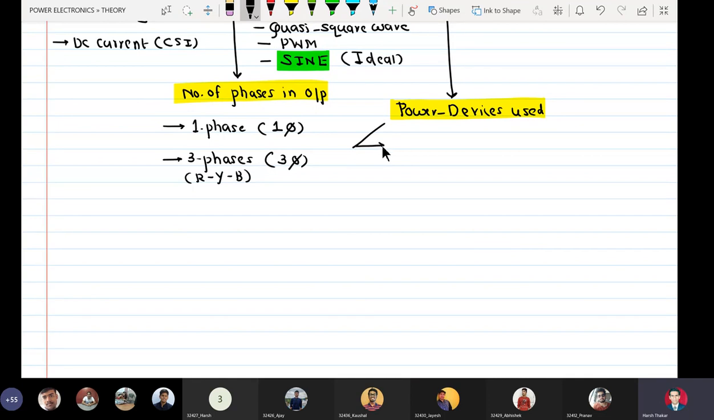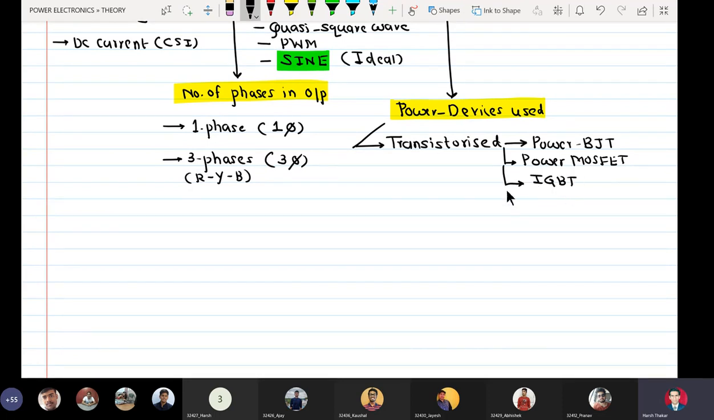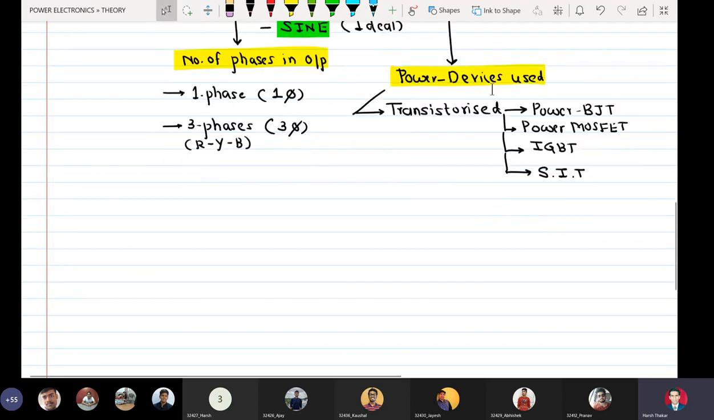So in this, we have transistorized inverters and thyristorized. Transistorized inverters means those which use a power BJT as a switch, or a power MOSFET as a switch. It can use an IGBT as a switch, or it can use a static induction transistor as a switch.